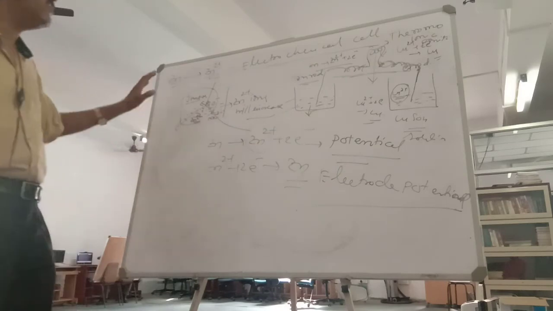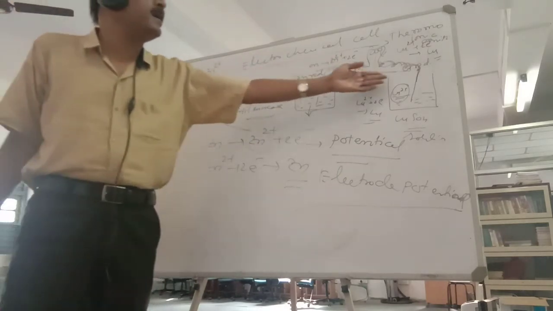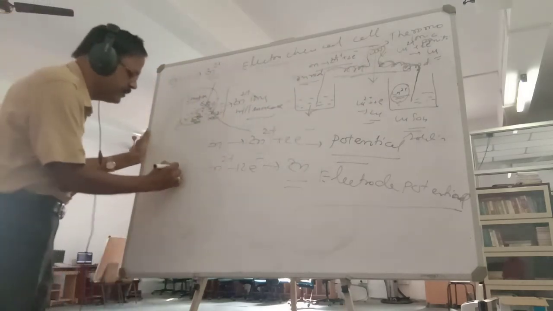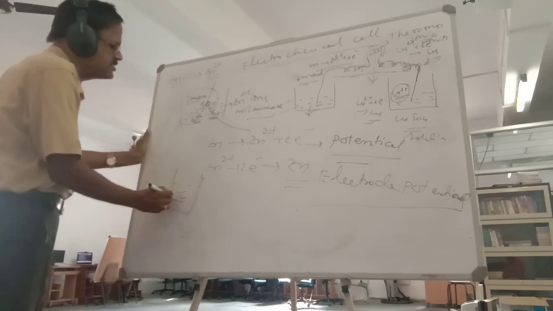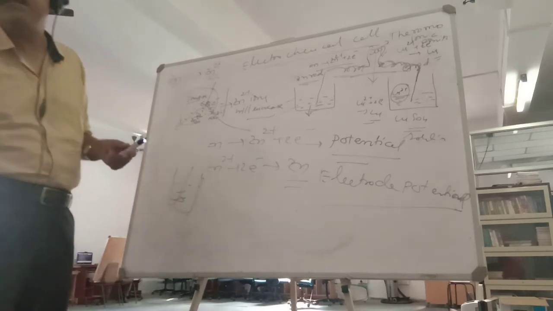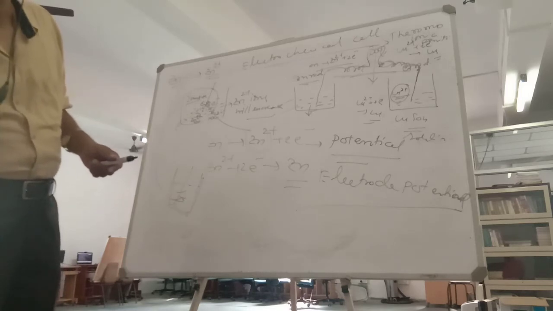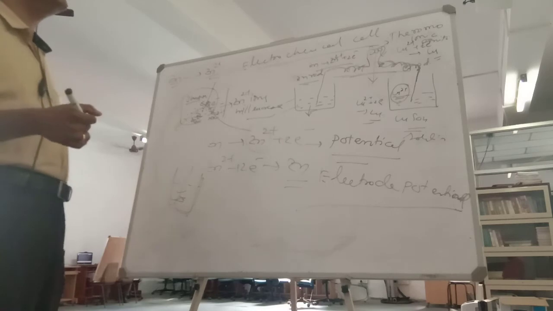potential. So this will vary from one zinc ion to copper ion. If you take copper ion separately, the copper ion will have a different electrode potential. So now you must understand what is electrode potential. Okay. Now once you understand this, I will tell now why there is a stopping.